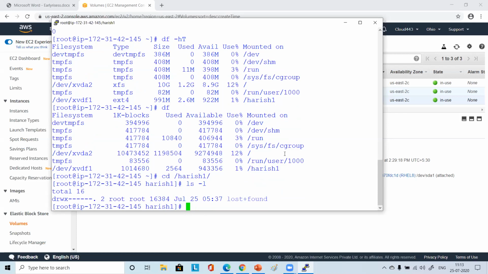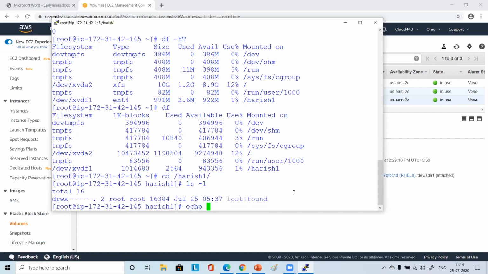Earlier nothing was there, it used to show total 0. Now it says total 16, and lost+found also came here. Wherever you see lost+found, you can relate it to a file system, and it is not a regular directory now.